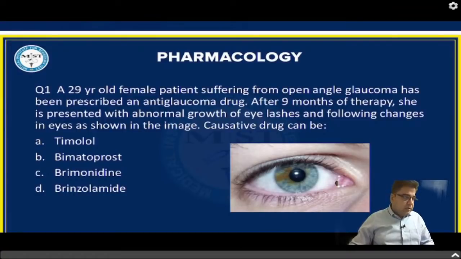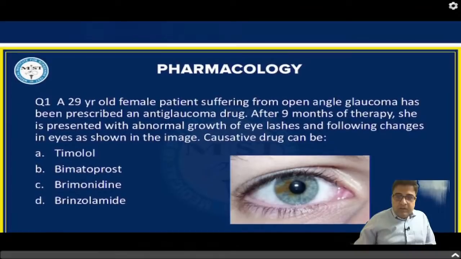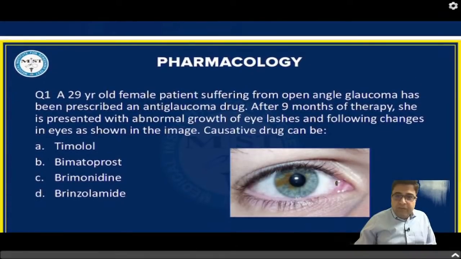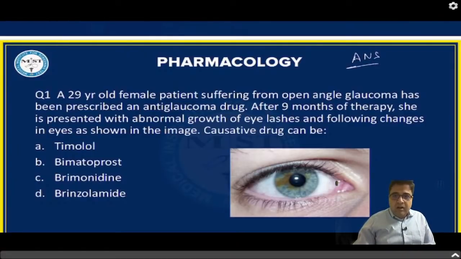So let's start with this pharmacology session. Let's start with the pharmacology section. So the first topic, 25 MCQs, which are mostly clinical for you people. The first topic is ANS, and in this topic of ANS, you can expect to have 2 or 3 MCQs in your exam, right?